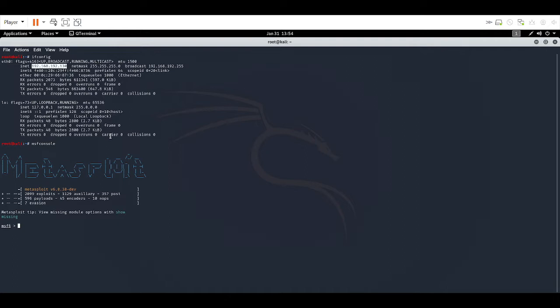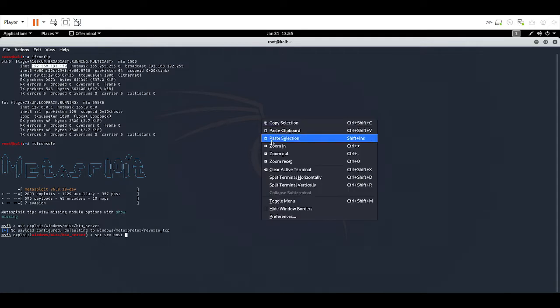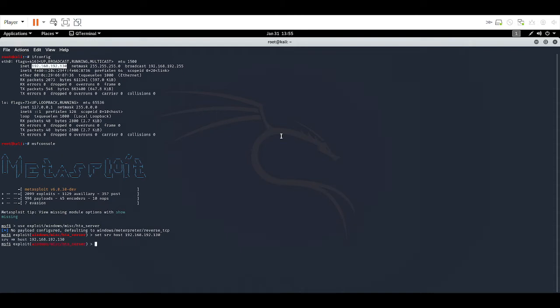So now we will type use exploit slash windows slash miscellaneous slash hda underscore server and we will press enter. So we have run it, and the next thing we will type is set server host, and now we will set the host of a server. The IP address we copied and enter.